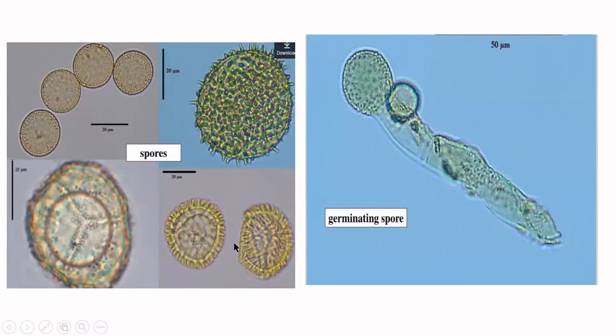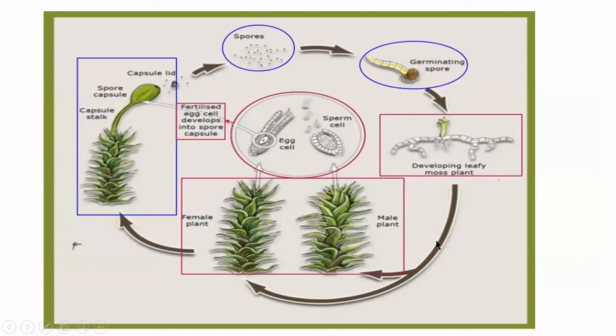These are the spores of different species of bryophytes. This is the general life cycle of a bryophyte. Some of them bear the male and female portions in the same plant. Some of them have separate male and female plants. So you have the gametophyte, on which the archegonium and the antheridium develop, and they undergo fertilization.